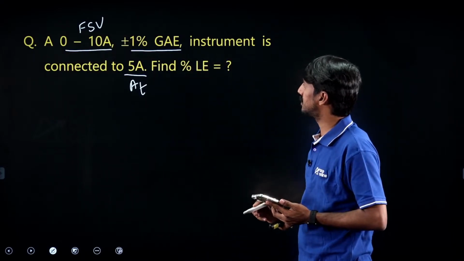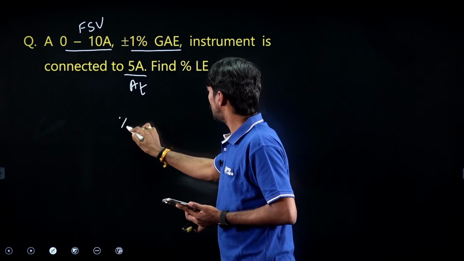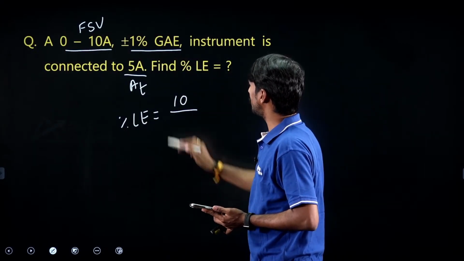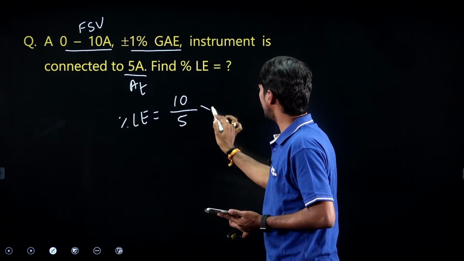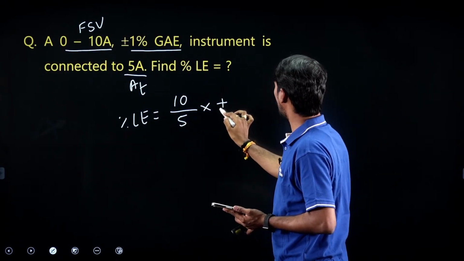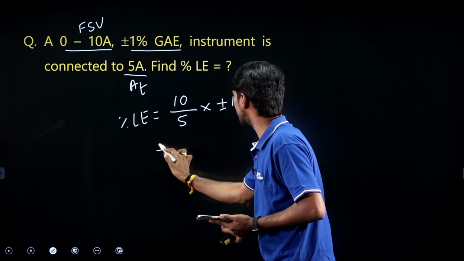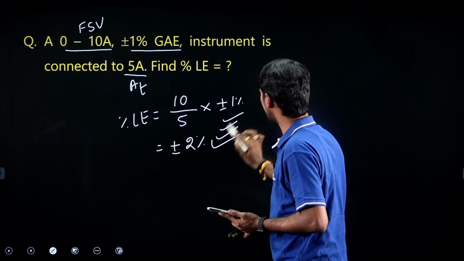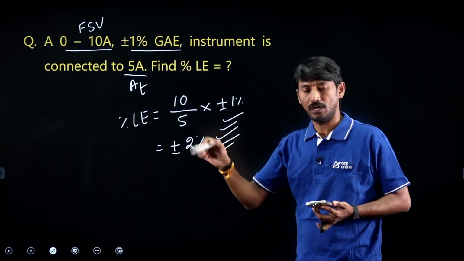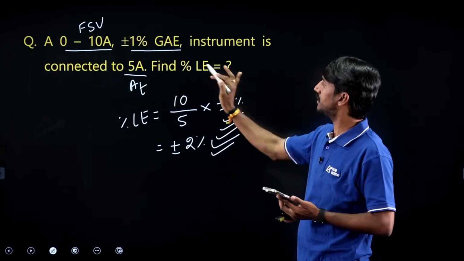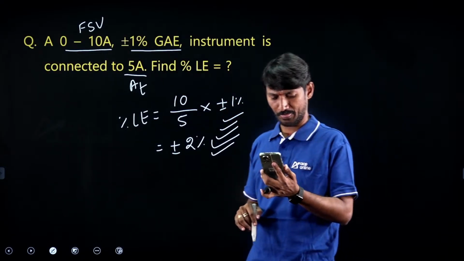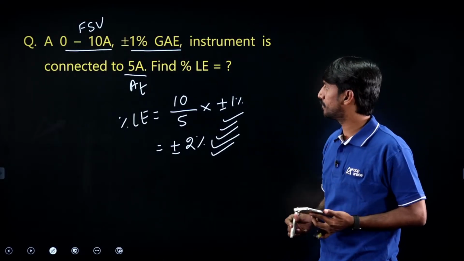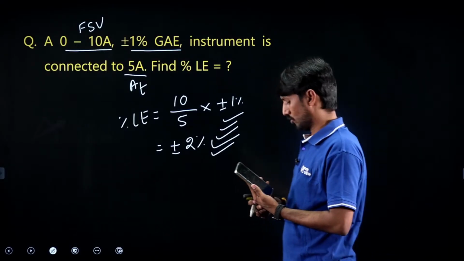Prem Sagar, 2%. Very simple. Sir, percentage limiting error equal to full scale value 10, true value 5 into guaranteed accuracy error plus or minus 1%. So answer here is plus or minus 2%. I have not given the options. Of course, in the exam, options will be given, but just normal question I gave you. Right, Upendra 2, Anita 2, Sagar 2. Very good, very good. Right. Next, let us take one more question.